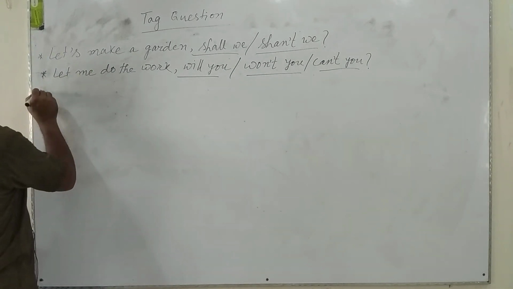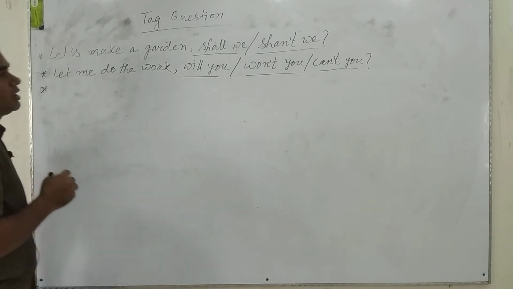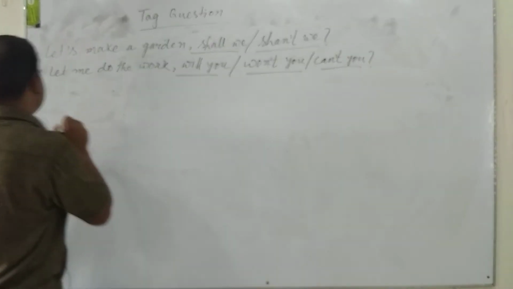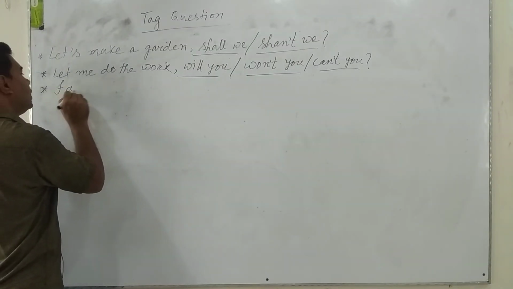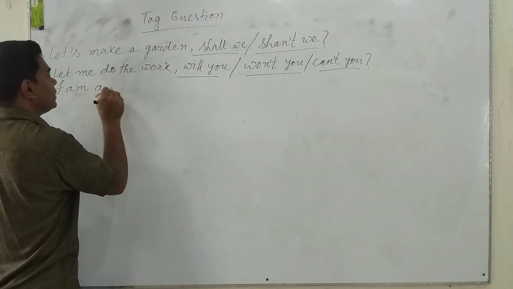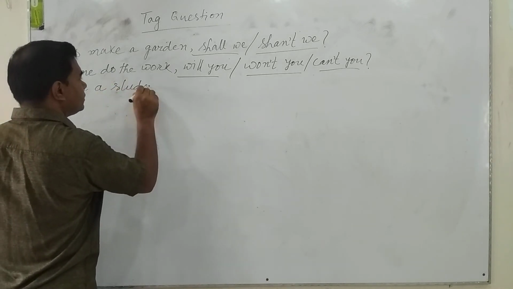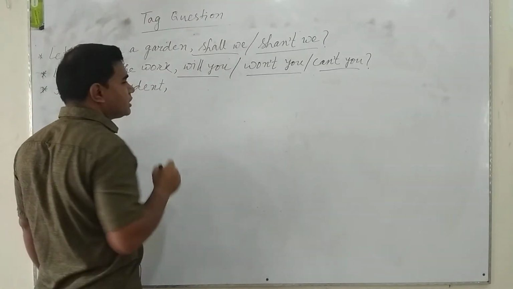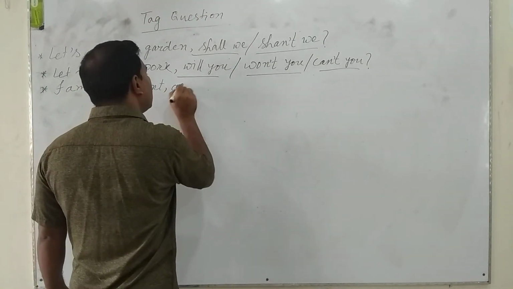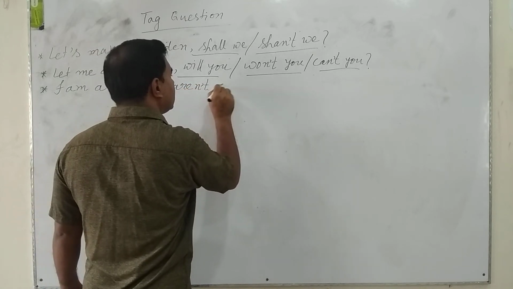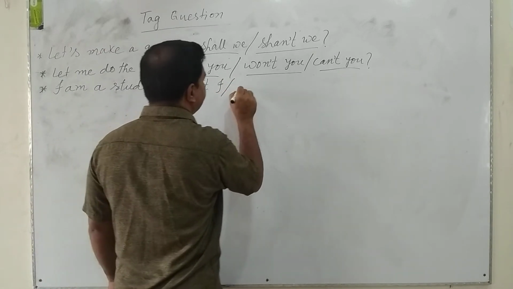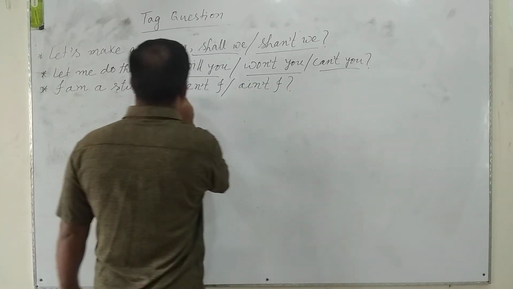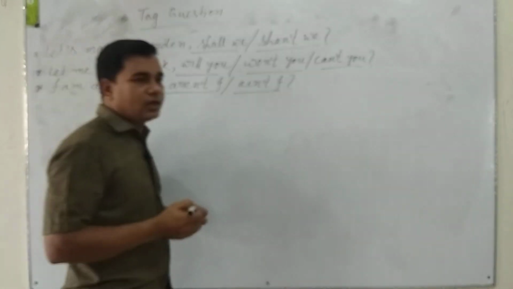Then go to another rule. If the sentence starts with "I am", for example, "I am a student", we are to use the tag question "aren't I" or "ain't I".